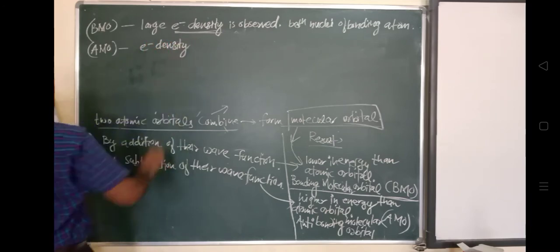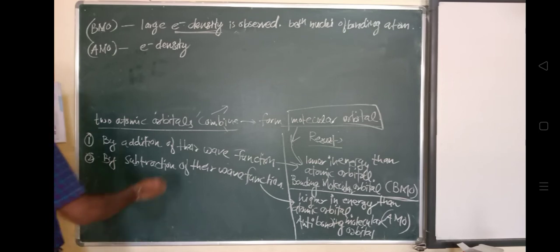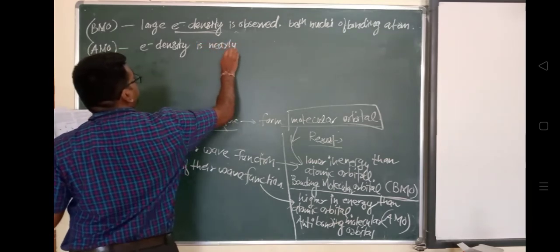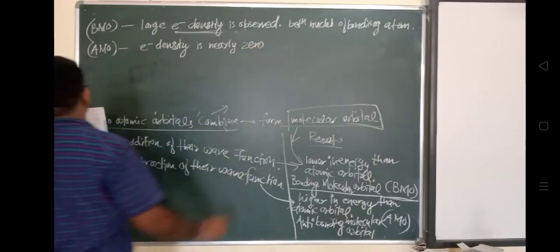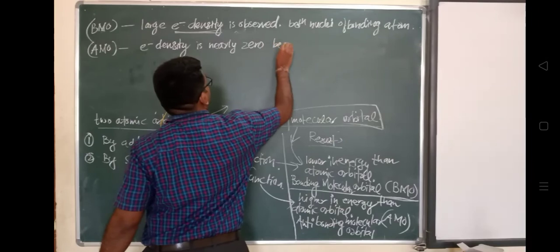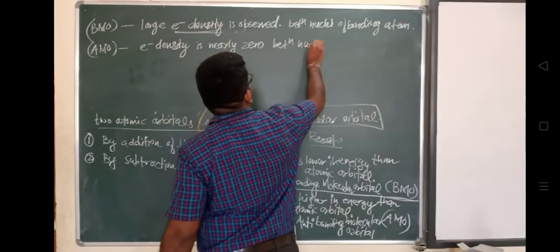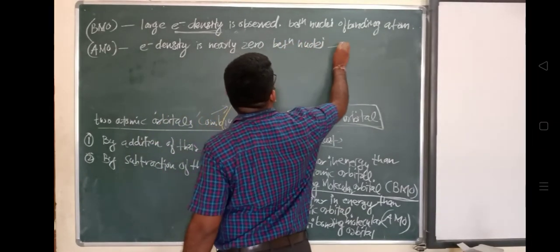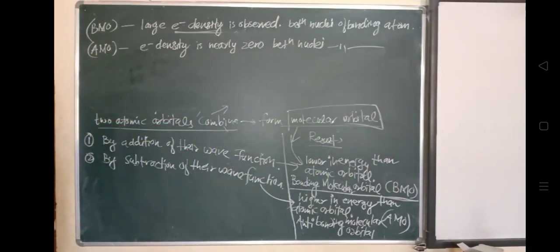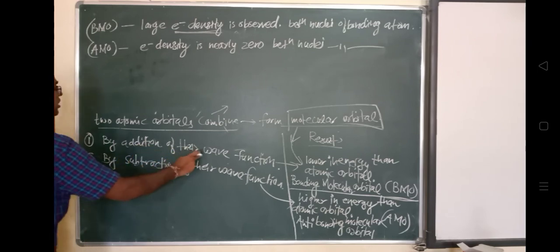But in the case of subtraction of their wave functions, the electron density is nearly zero, because the wave functions are cancelling each other. This is destructive, not reinforcing, in nature, and due to this the electron density is nearly zero.